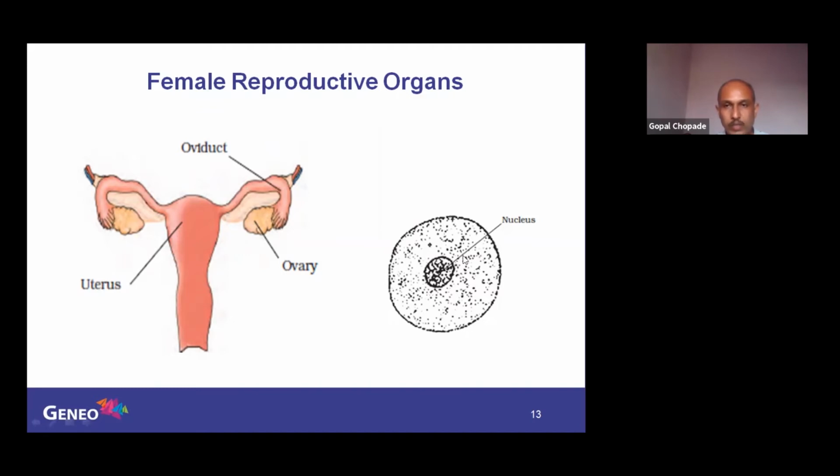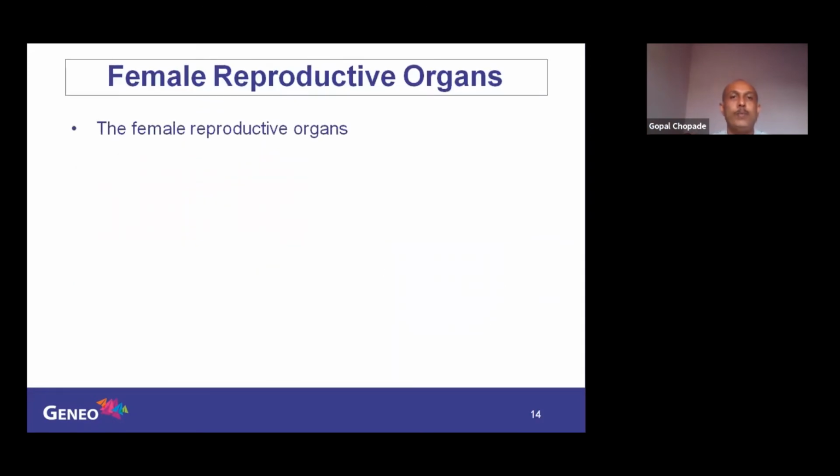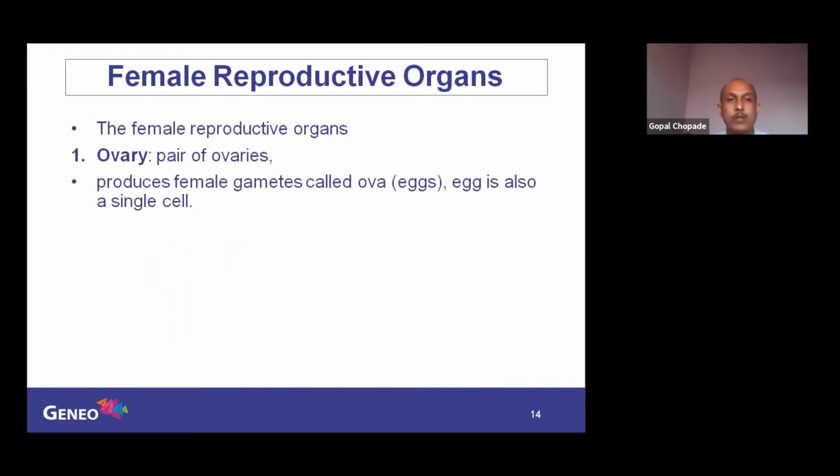Inside the ovary, they will produce a large, again a single cell, that is the egg, the female gamete. That is called an egg cell, containing the nucleus, which carries the characters from your mother. Sperm carries the characters from your father. Okay. Now, the female reproductive organs include the ovary. How many ovaries are there? A pair of ovaries. It produces female gametes called ova. You can call it ova or you can call it egg.